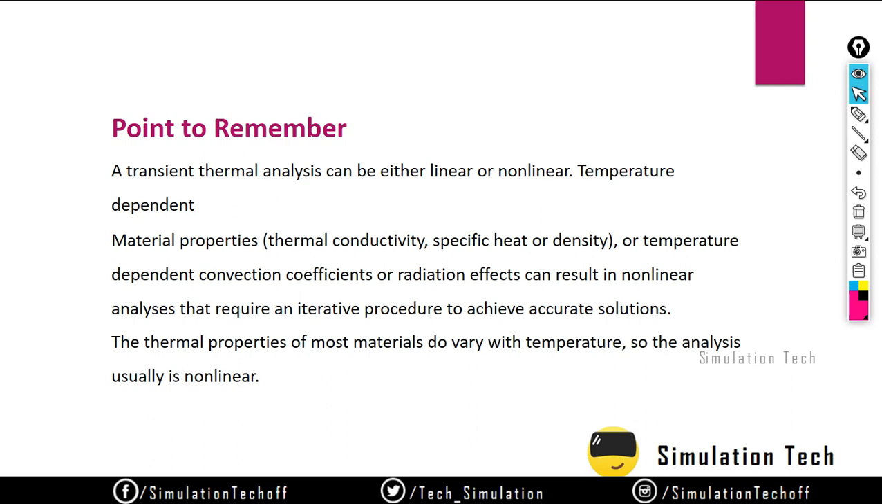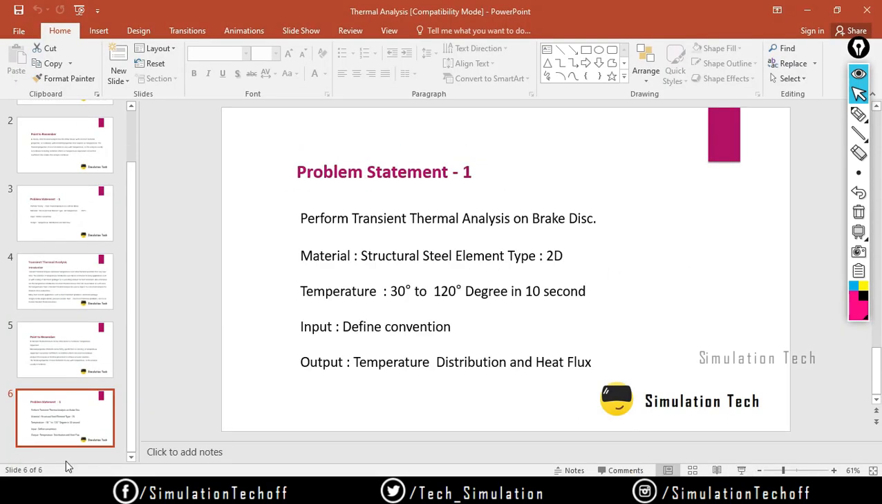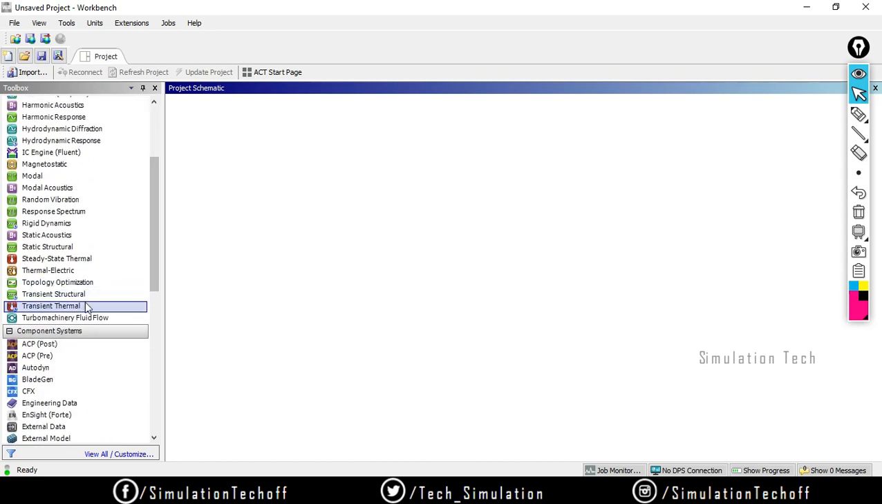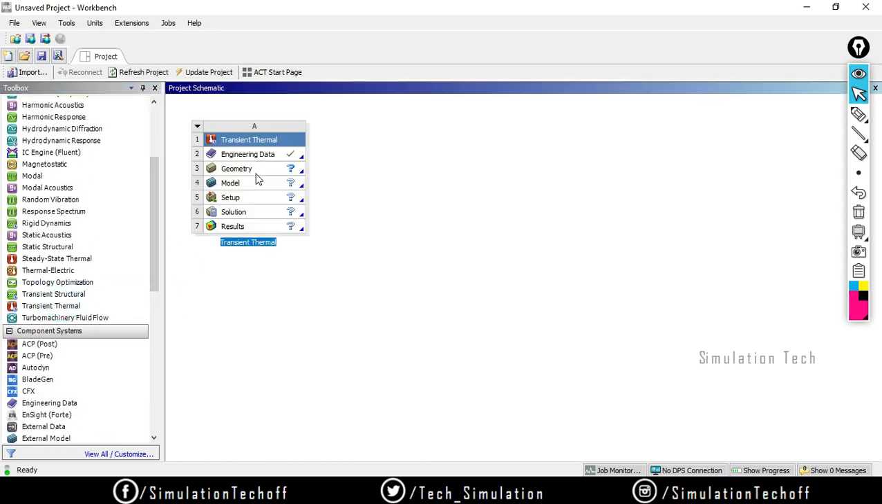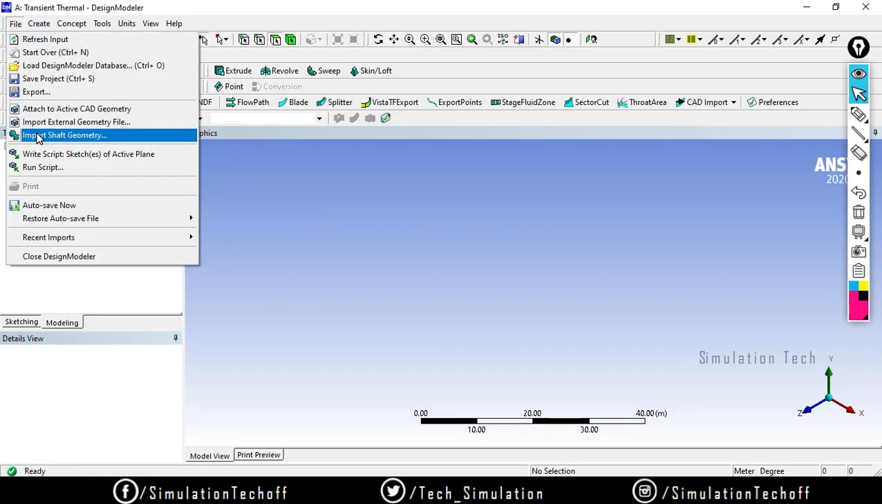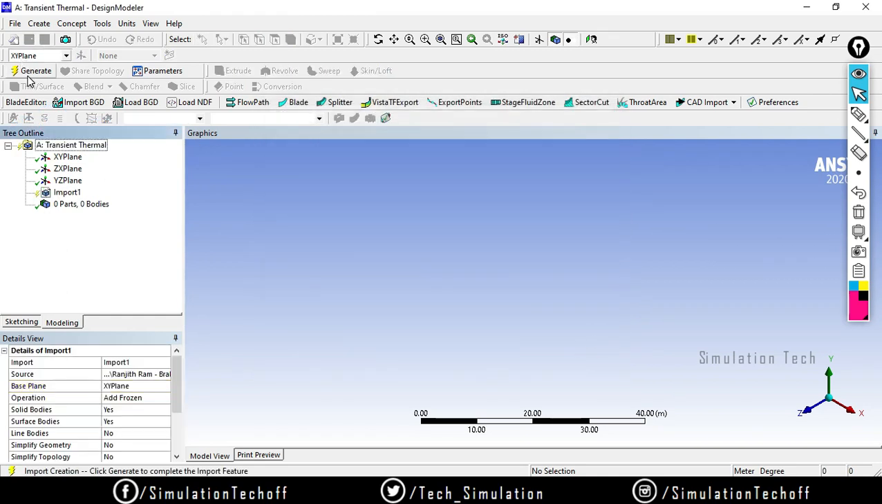So I will quickly move on to the problem statement. We're going to perform the thermal analysis on a brake disc today. For that, first I will open Workbench and drag and drop the transient thermal analysis. I don't want to change the engineering data; I'll use the structural steel material for this analysis. In Design Modeler, File, Import External Geometry, brake disc, click on open and say generate.